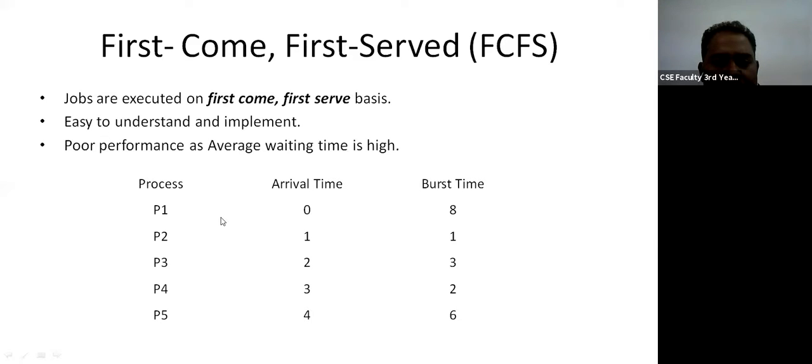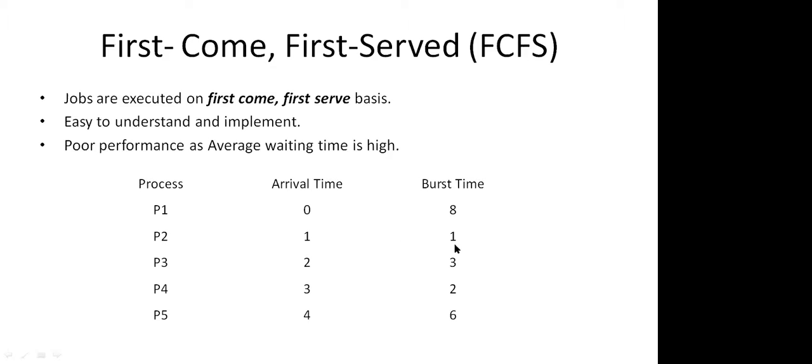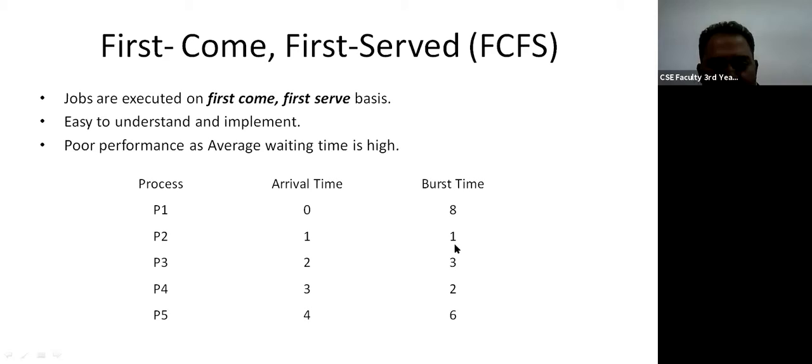But as you can see here, process P1 takes 8 burst time. Until this process P1 gets completed, process P2 will never get a chance to execute. P2 will require only one burst time, but it has to wait for the 8 burst time of process P1. Similarly, P3 requires only 3 burst time, but its waiting time is 9. And likewise P4, which requires only 2 burst time to execute, has to wait for 12 burst time.